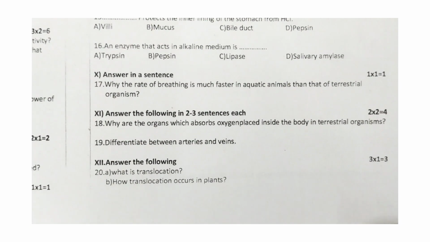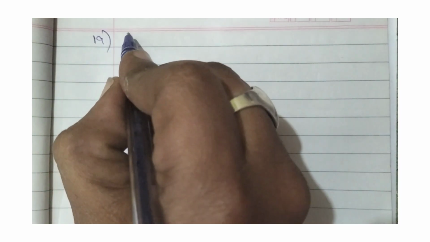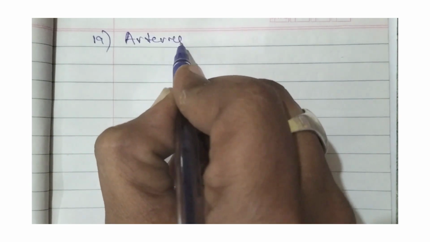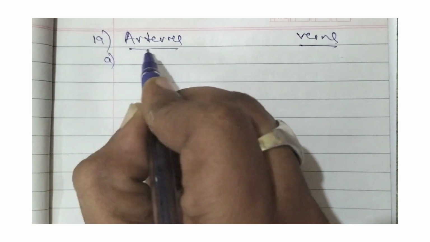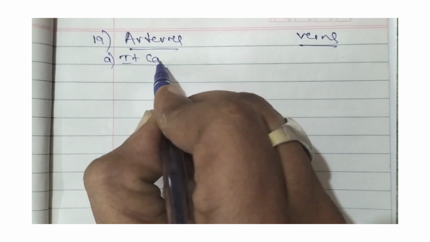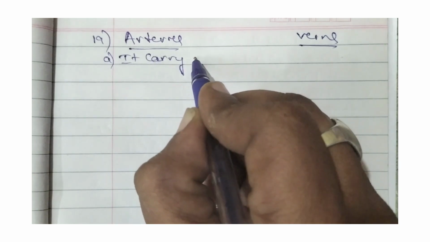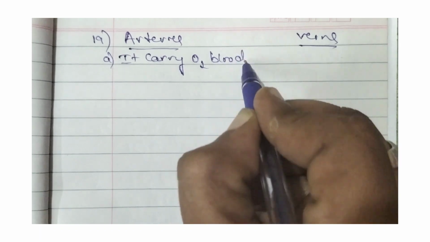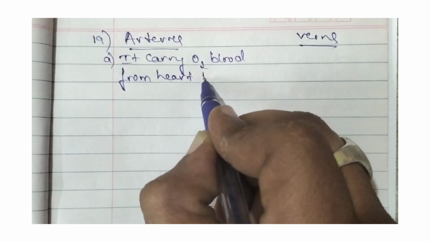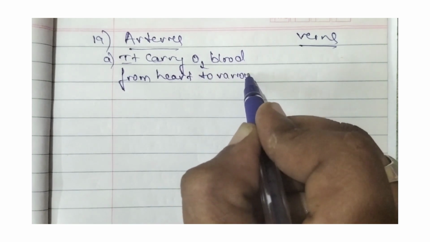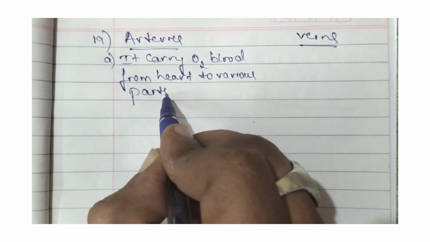So let us answer the 19th question. Differentiate between arteries and veins. So first difference between arteries and veins is, arteries carry oxygenated blood from heart to various parts of our body.